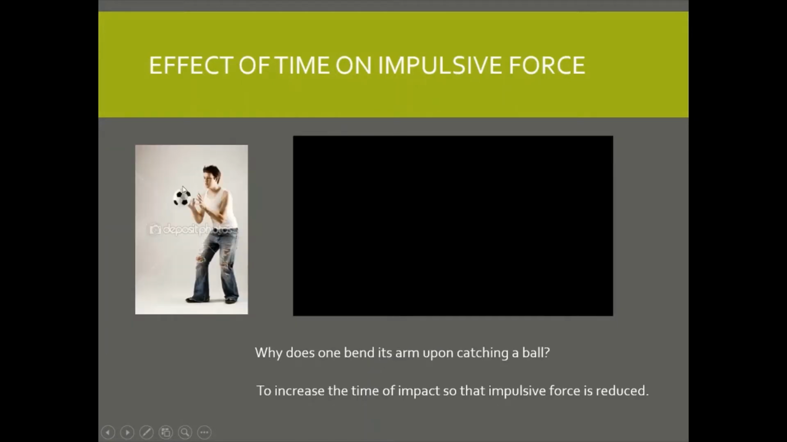Okay, so this guy, he bends his arm when he catches the ball, right? It is to lengthen the time of impact. So imagine if he bends his hand, the ball will take a longer time to stop. So this change of momentum happens in a longer time, so the time of impact increases, so the impulsive force decreases. So he will not have injury.